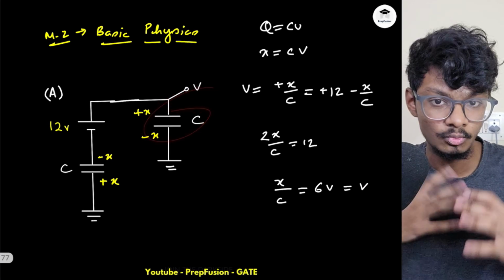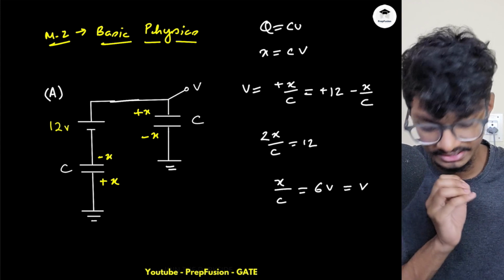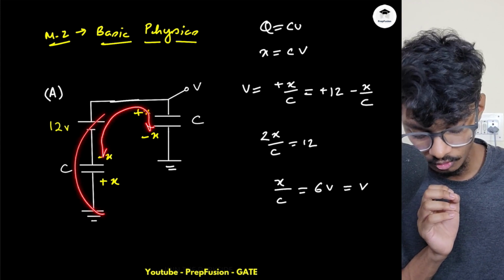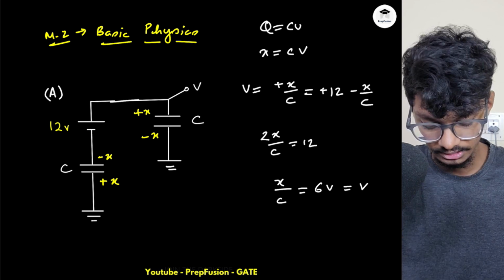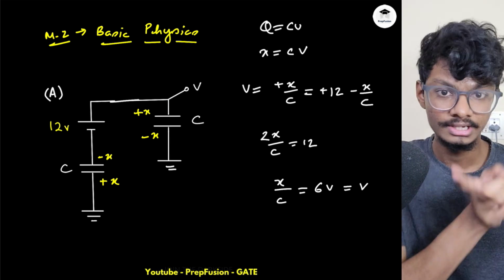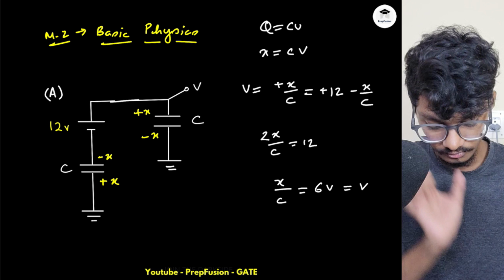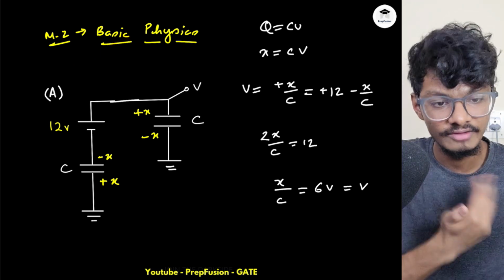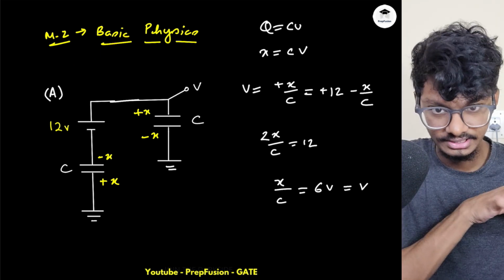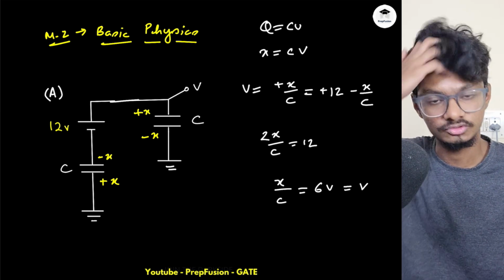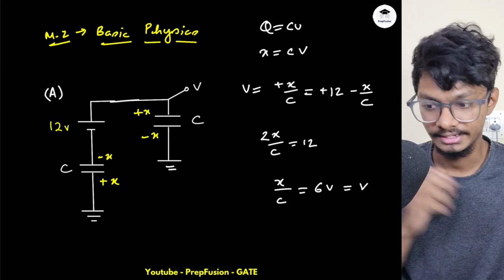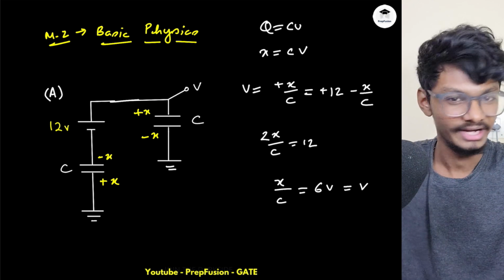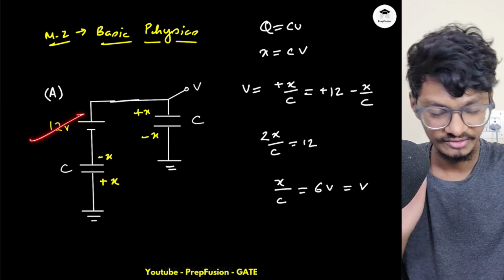Although this method is more intuitive because you are exactly understanding that x amount of charge is flowing through all of this series circuit, and this is easier to understand. Why? I will say when we solve the difficult questions. But generally this method is preferred whenever we are solving series circuits, and that method is preferred whenever we are solving parallel circuits. In a combination of both, you can prefer any one of them, right? That's fine. But generally I prefer this method.